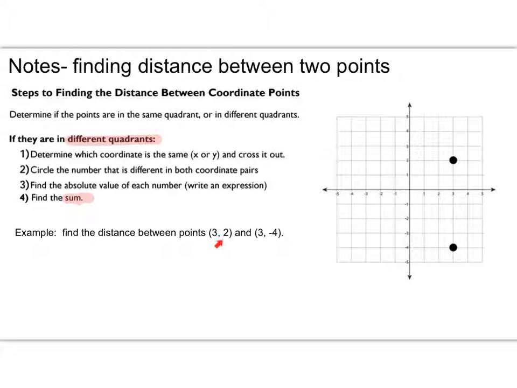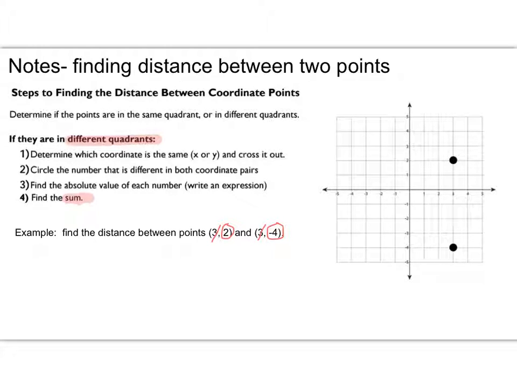Find the distance between (3, 2) and (3, -4). So I've plotted those points for you already. That's 3 over, 3 up 2; 3 over, 3 down -4. And let's look at step 1. Determine which coordinate is the same, x or y, and cross it out. So you can see that in this example, the x-coordinate is both 3, so we're going to cross that out. Then it says circle the number that is different in both coordinate pairs. So the y is different, 2 and -4, of course.